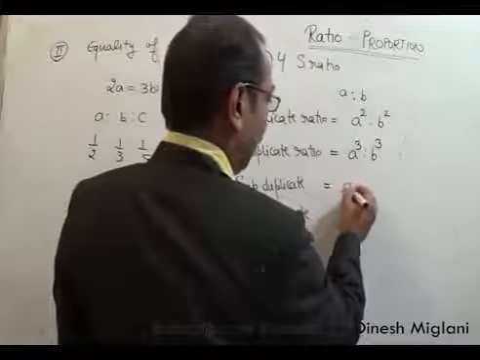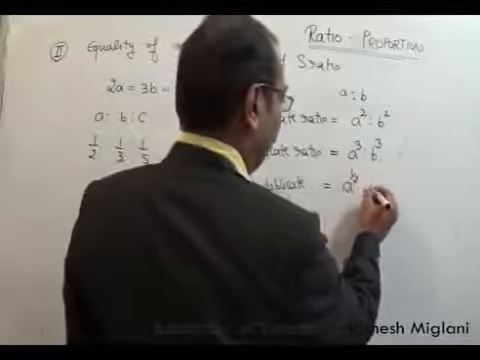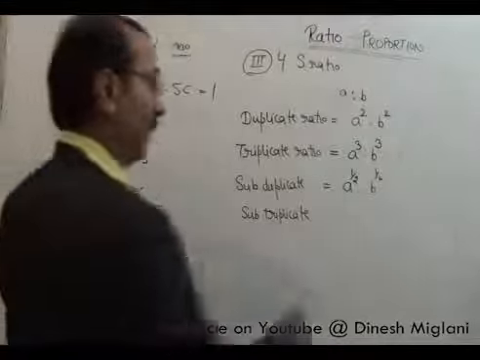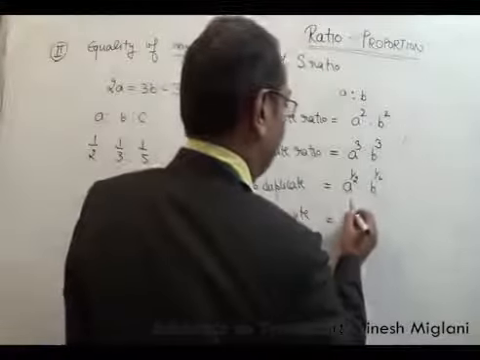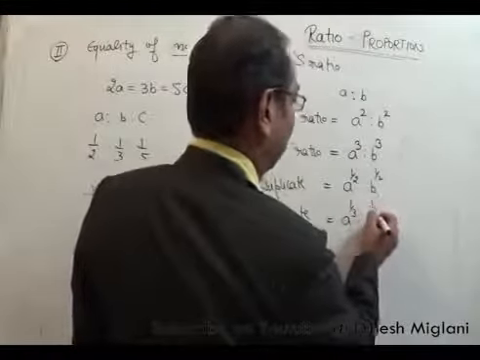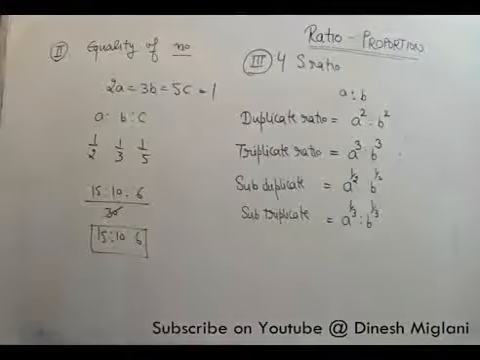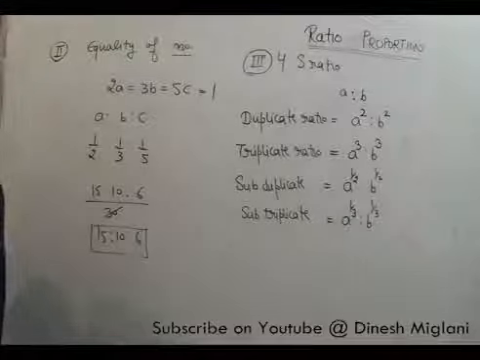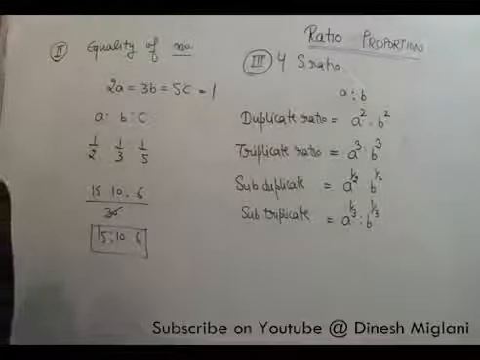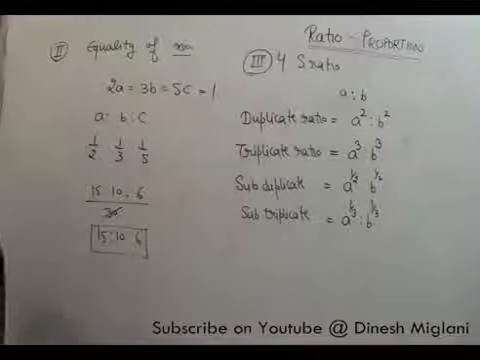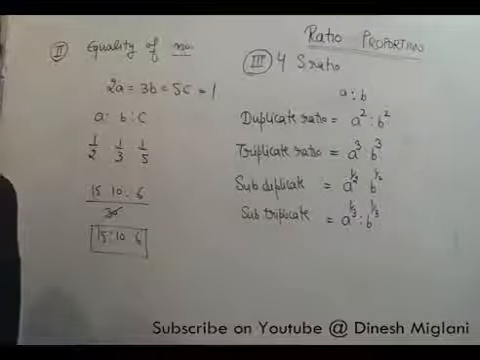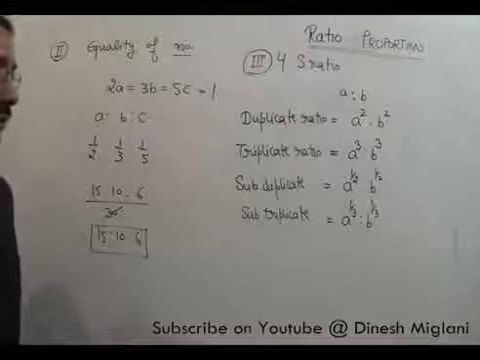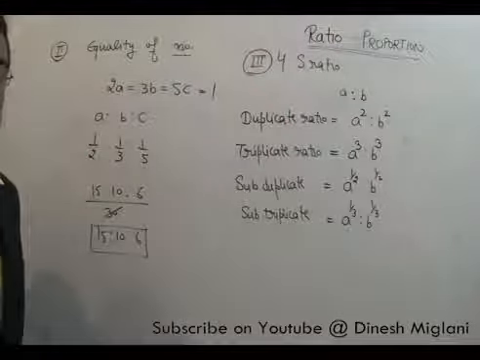Subduplicate is under root of this. A raised to power 1 by 2 is to B raised to power 1 by 2. And subtriplicate is A raised to power 1 by 3 is to B raised to power 1 by 3. To summarize, if the original ratio was A ratio B, duplicate ratio was A square is to B square, triplicate ratio is A cube is to B cube, subduplicate ratio is A raised to power 1 by 2 is to B raised to power 1 by 2, and subtriplicate ratio is A raised to power 1 by 3 is to B raised to power 1 by 3.